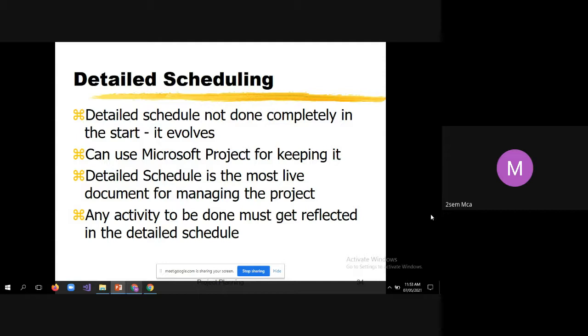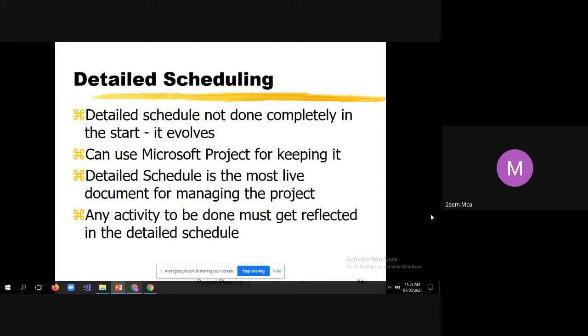From time to time it gets evolved, and you can use Microsoft Project for keeping it. Microsoft Project is a tool which you can use for scheduling any given project. It's an ideal tool which is ideally suited for scheduling tasks.